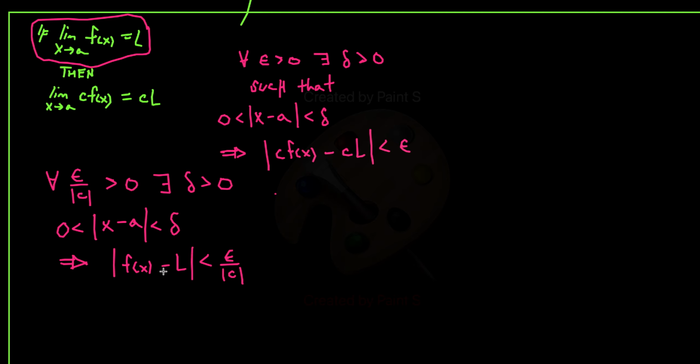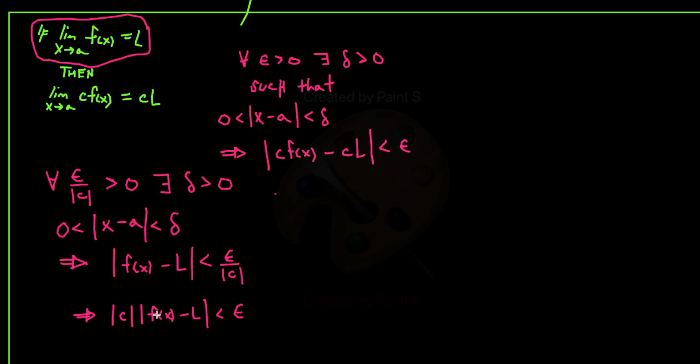And if we look at this, you can manipulate it. This will immediately imply, if I multiply by the absolute value of c on both sides, that this will be less than epsilon.